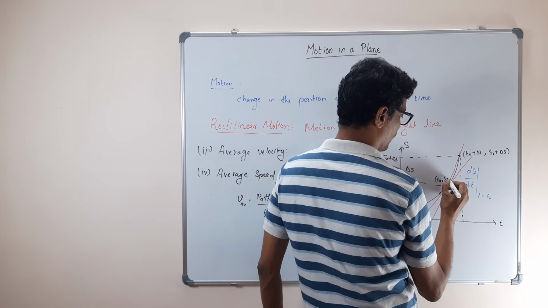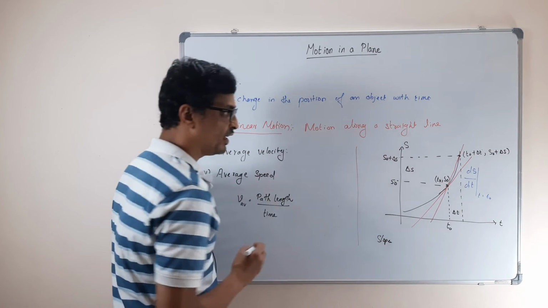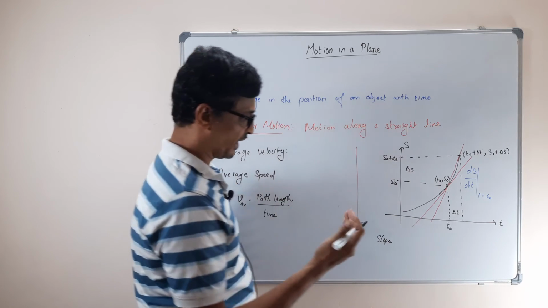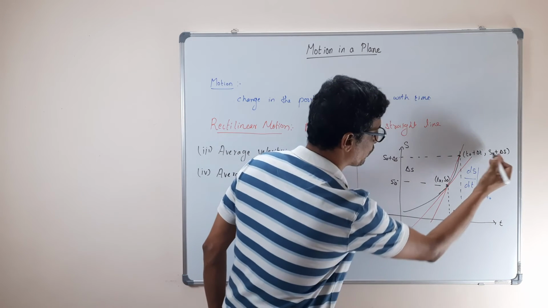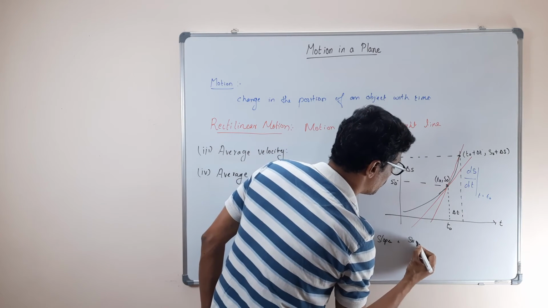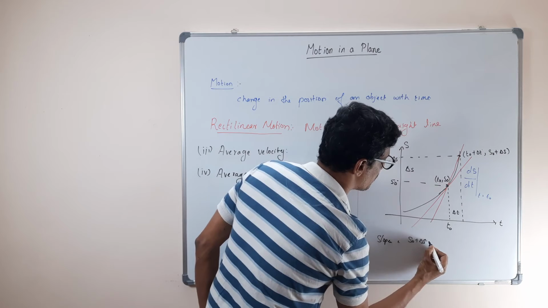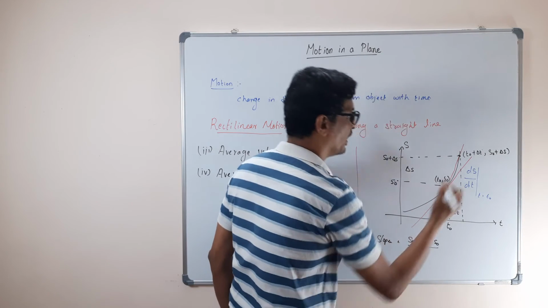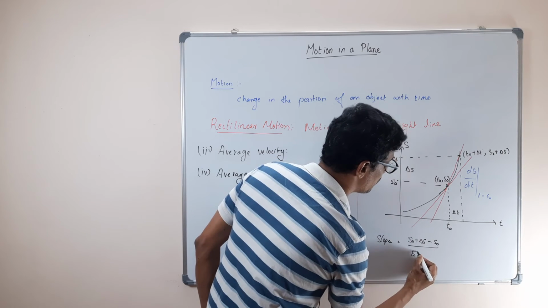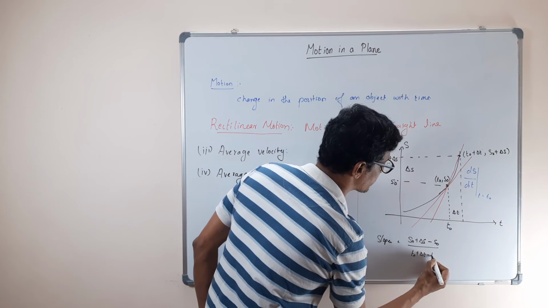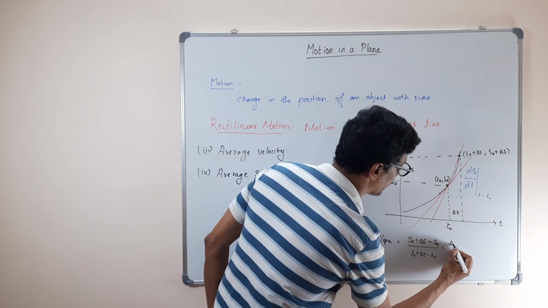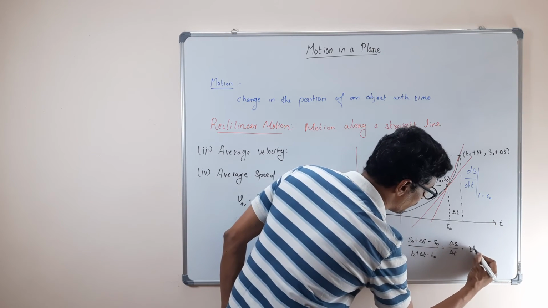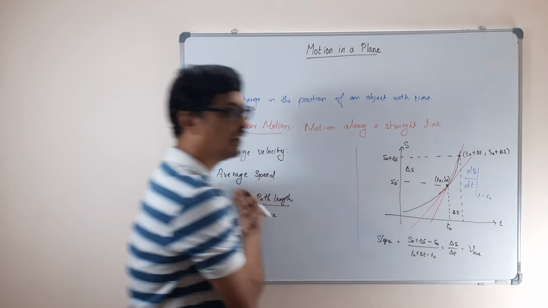Slope is y2 minus y1 divided by x2 minus x1. So y2 is s0 plus delta s, minus y1 which is s0, divided by x2 which is t0 plus delta t, minus t0. That will be equal to delta s by delta t, and that's nothing but your average velocity. That's what we did.